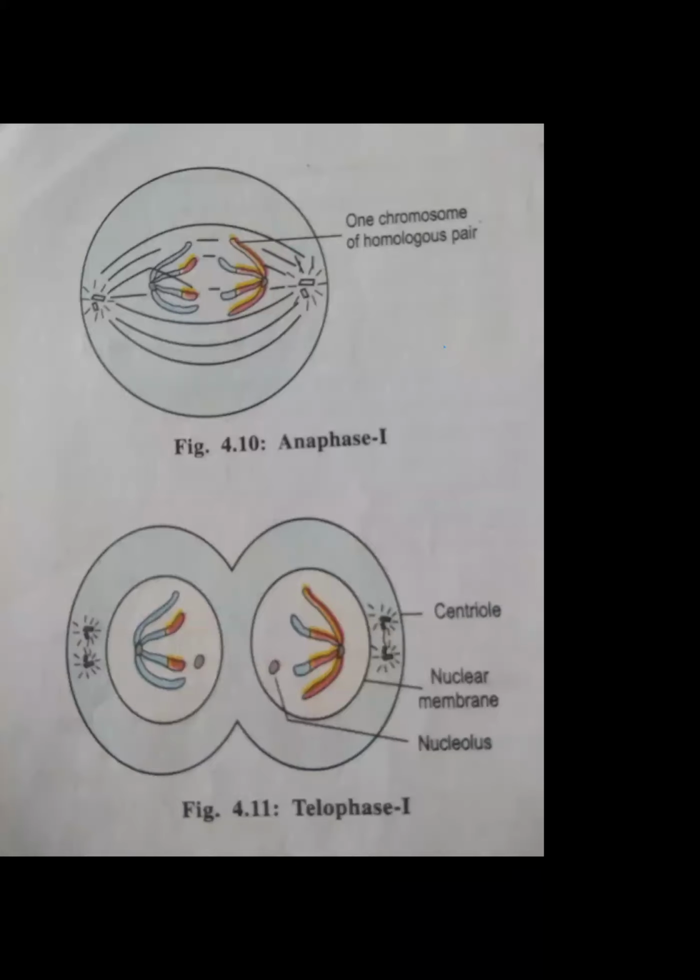The nuclear membrane and nucleolus reappear, forming two daughter nuclei. How many daughter nuclei are formed now? Two. This one is one and this is another. Got it? From one cell you have got two nuclei. This is called the mother cell, suppose, and this one we call the daughter cell. From one cell, two daughter nuclei are formed. This is the end of telophase 1.